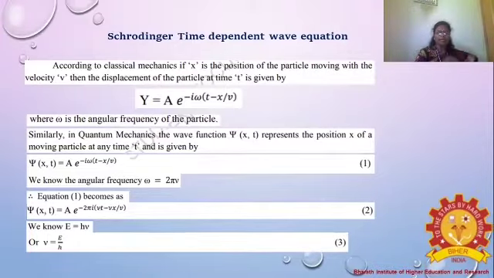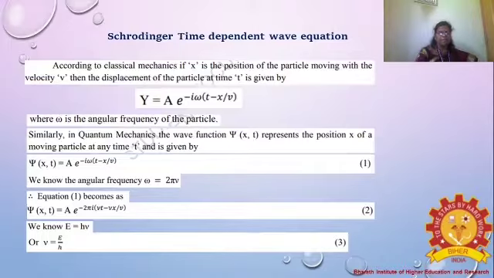It is given by the common equation from quantum mechanics. We take y equal to A, capital A, e to the power of i omega (t minus x by v). Sorry, x by v. Here omega is the angular frequency of the particle. What is denoted by the symbol omega? Omega is the angular frequency of the particle. For the particle at position x, how much angular frequency it has, that is omega.